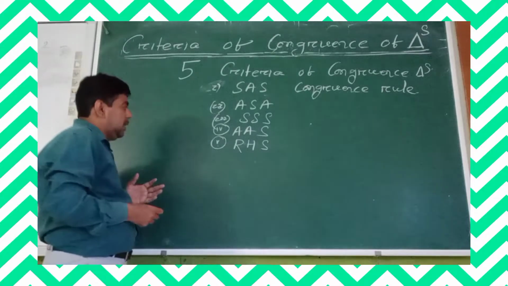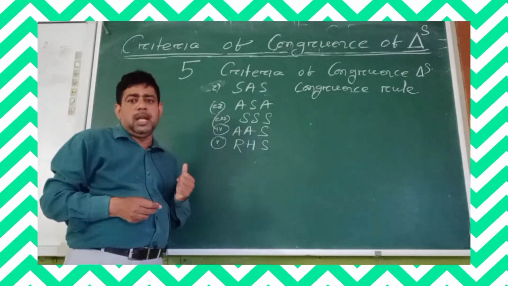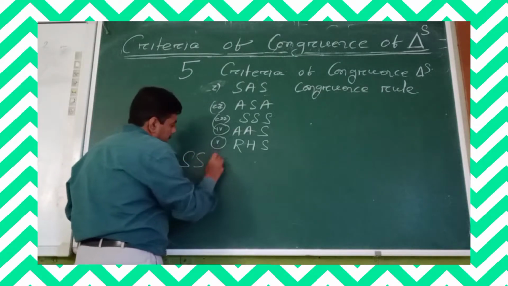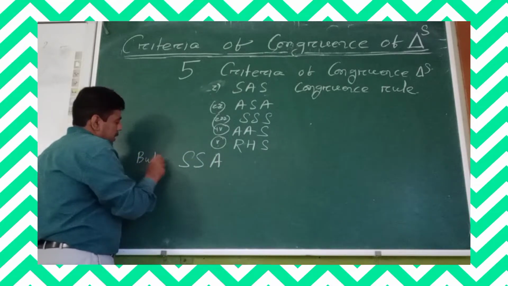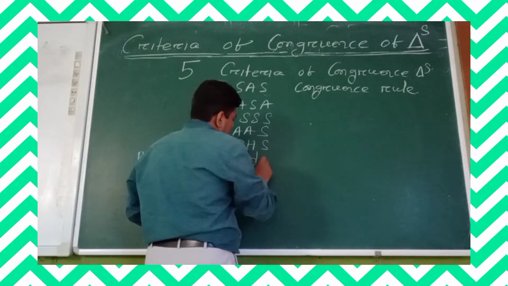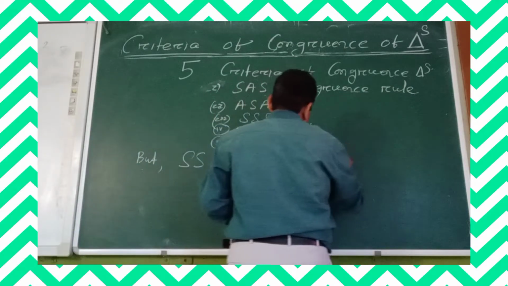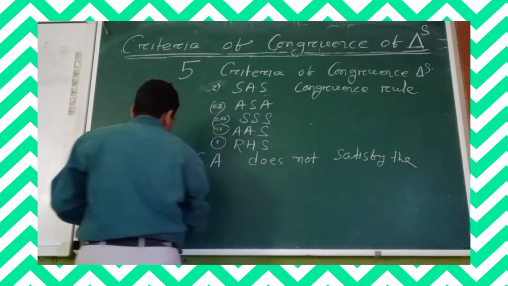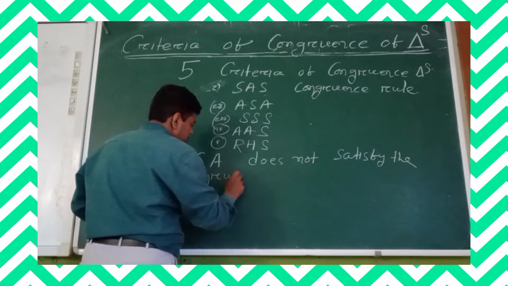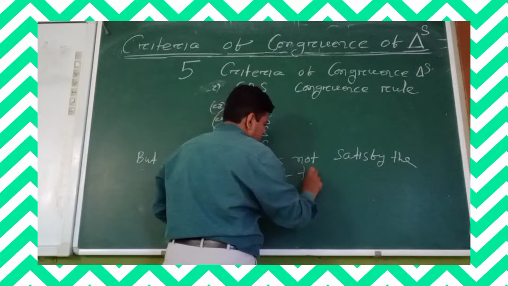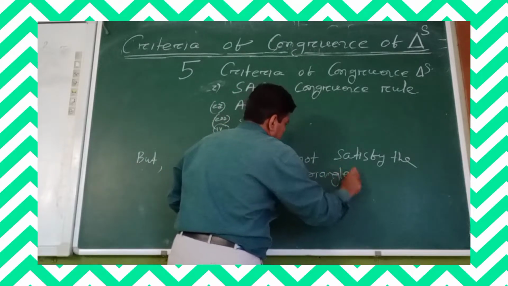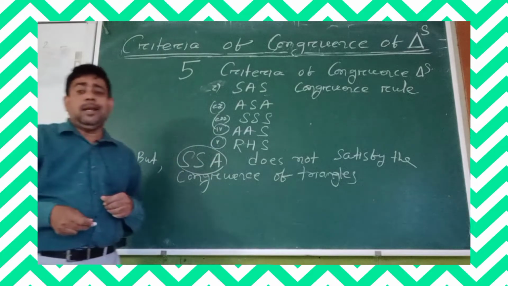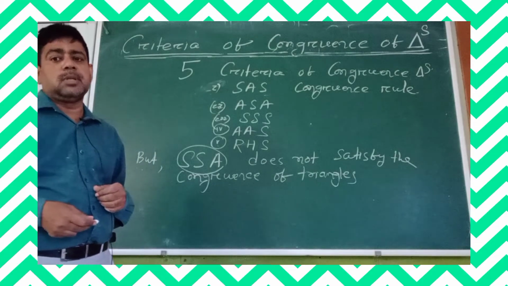Here is another very important point: there is another condition, side side angle, which does not satisfy the congruence of triangles. Hence side side angle is not a criterion or rule of the congruence of triangles.